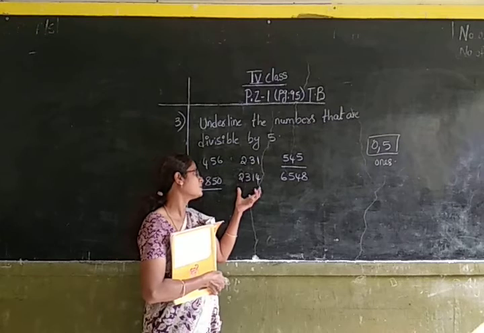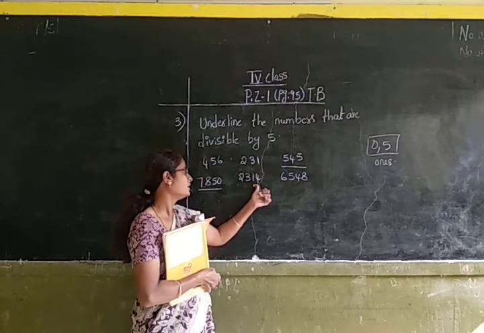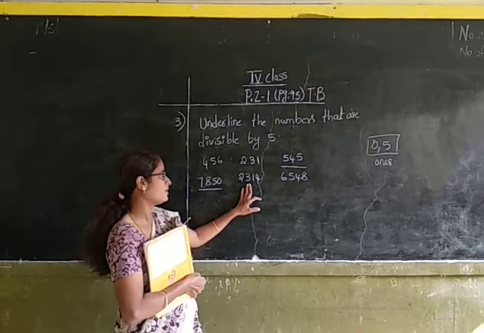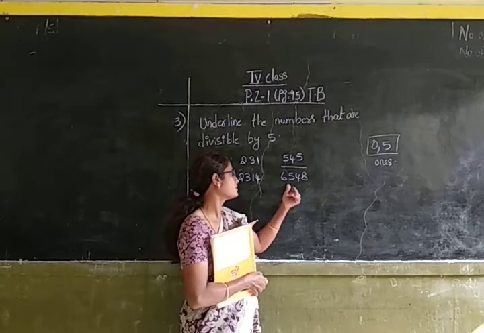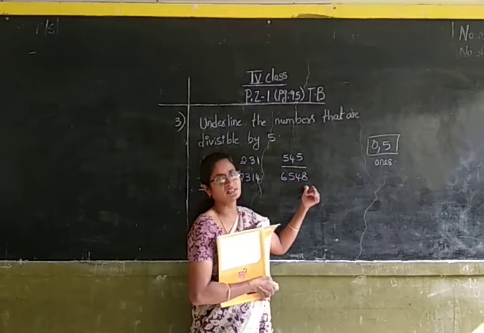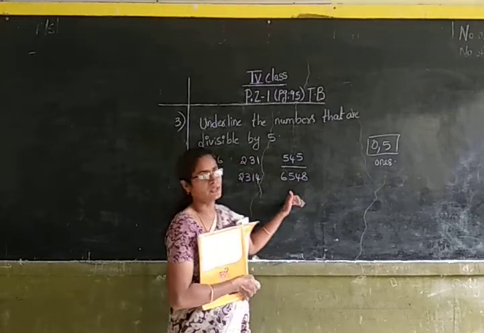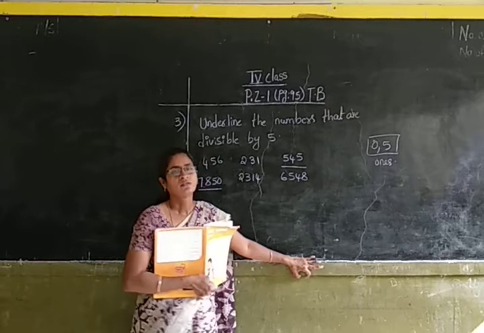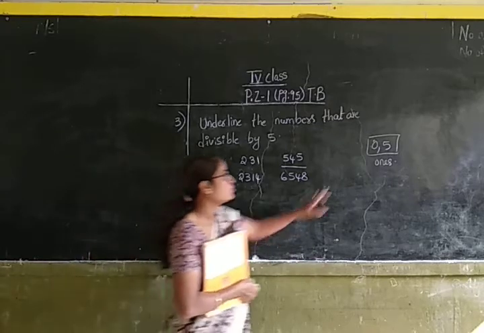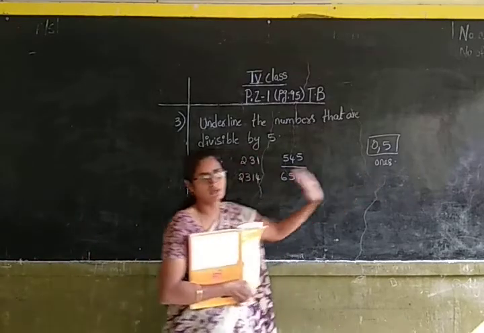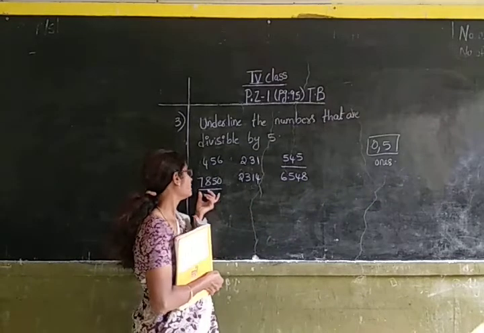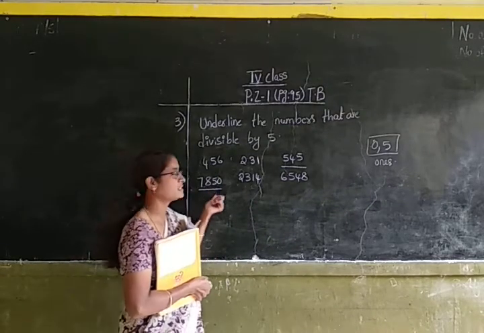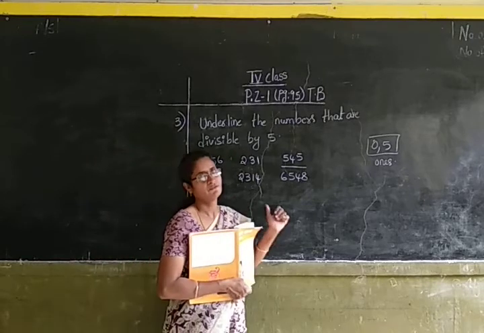The next number is 2314. It is having 4 in its ones place. So this number is not divisible by 5. The last number, 6548, is having 8 in its ones place. So this number is also not divisible by 5. Okay children. You all know that the numbers which have 0 and 5 in their ones place are only divisible by 5. Only the first number is having 0 in its ones place. So 7850 is divisible by 5.